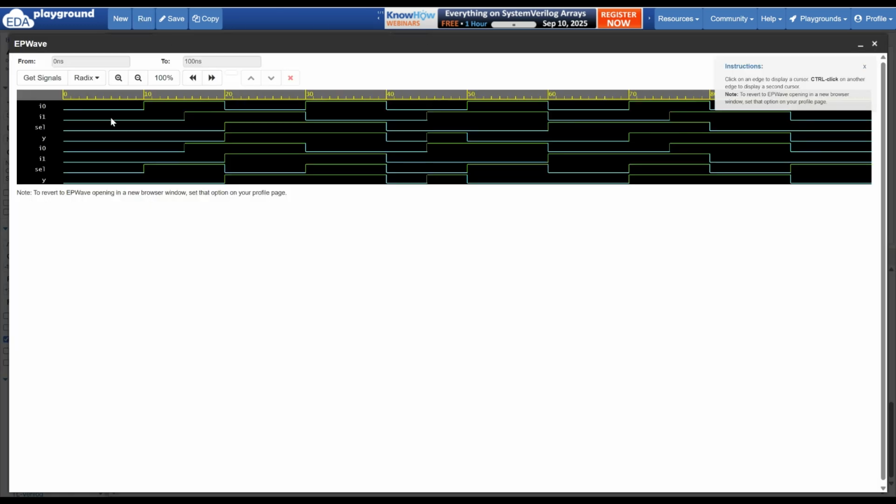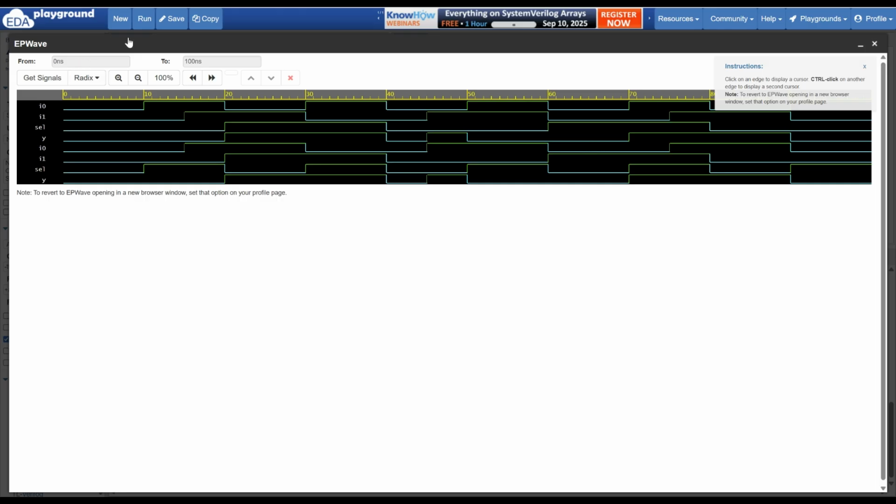And here you can check when the select line is 0, that time the value of I0 should come to Y. And when the select line becomes 1, that time the value of I1 should come to Y. You can check in the waveform it's functioning correctly.